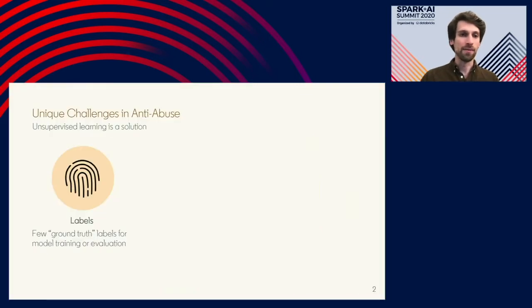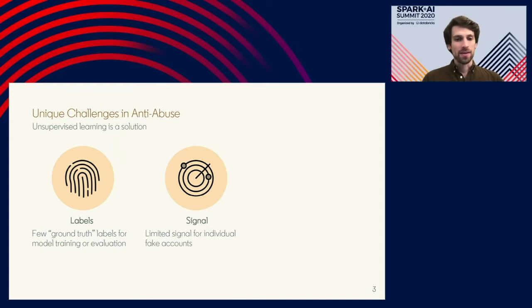So there are several unique challenges in the anti-abuse space where we think unsupervised learning can be a good solution. The first is labels. Often there are few or no ground truth labels that we can use to train supervised models or evaluate the performance of our models. Unsupervised learning is a natural solution for the situation.